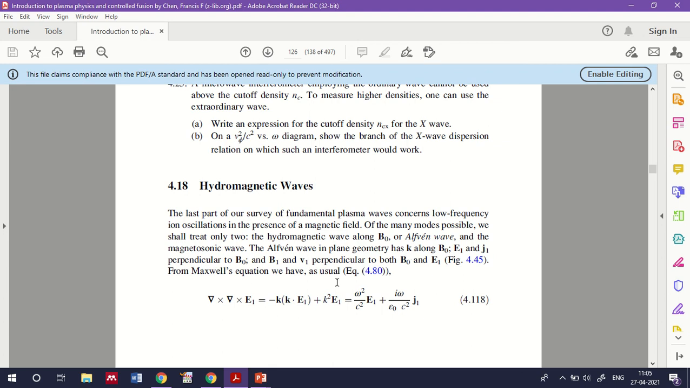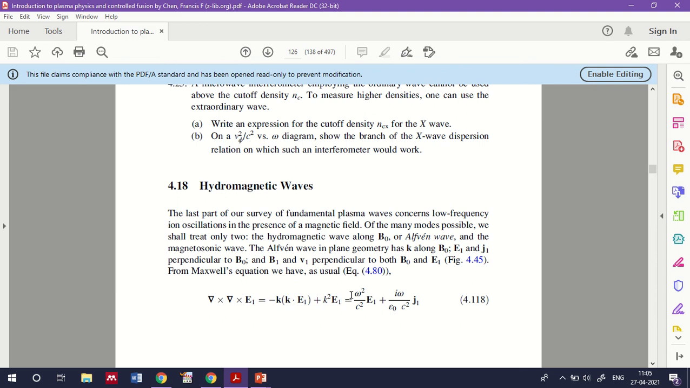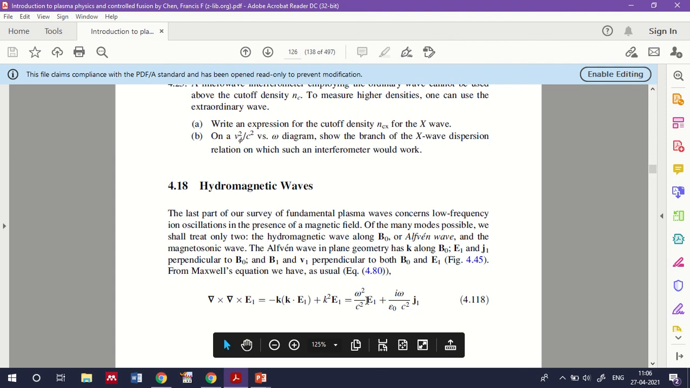From the Maxwell equation, we have del cross del cross E1 equal to minus k dot E1 plus k square E1 equal to omega square by c square E1 plus i omega epsilon 0 c square J1. How do we represent the equation? We can represent del cross del cross E in terms of del square E, and this term becomes 0 as we already know. Then we have k square E1, which is equal to mu 0 epsilon 0 dou E by dou t plus mu 0 J, and a similar equation we have already seen in that case.